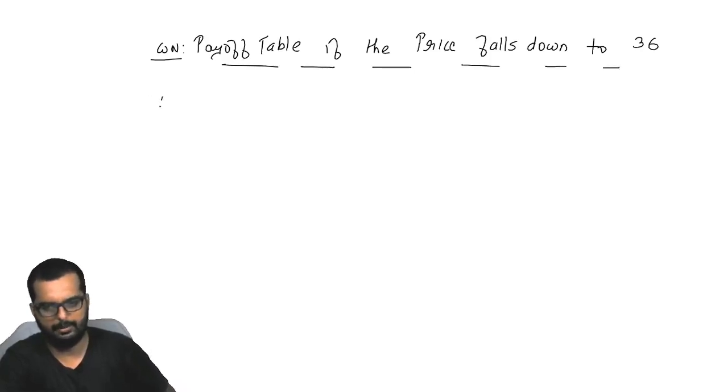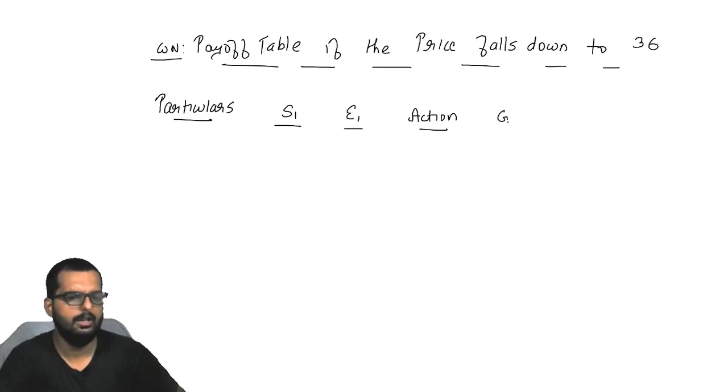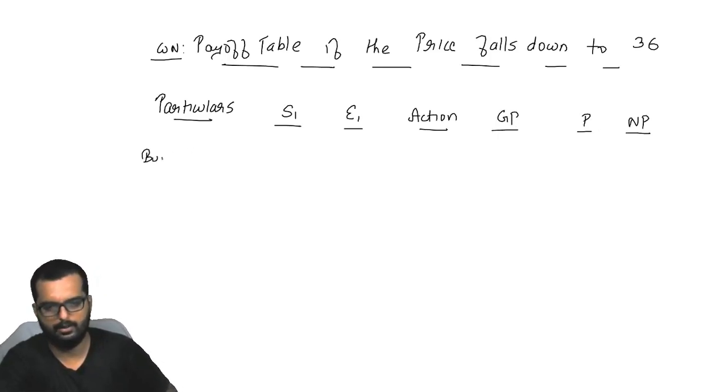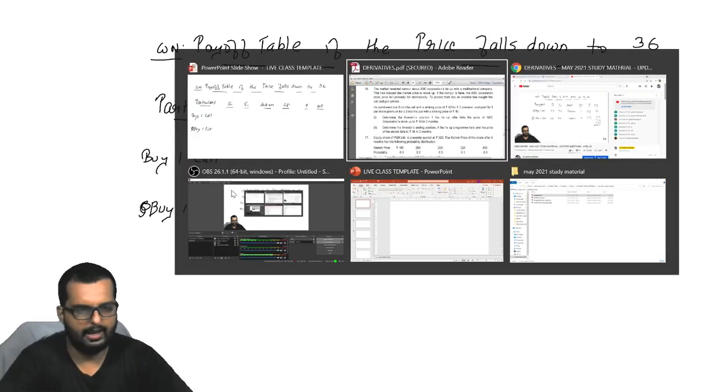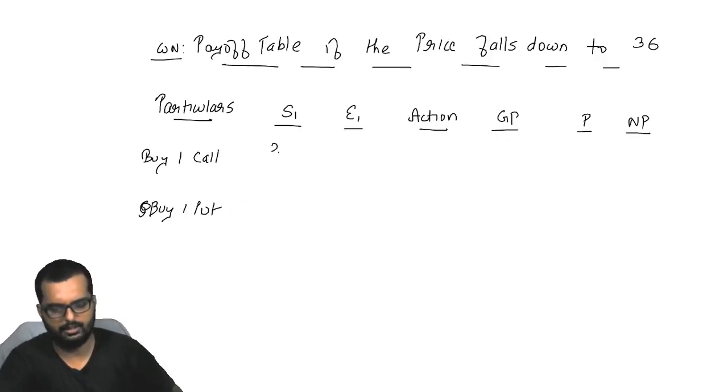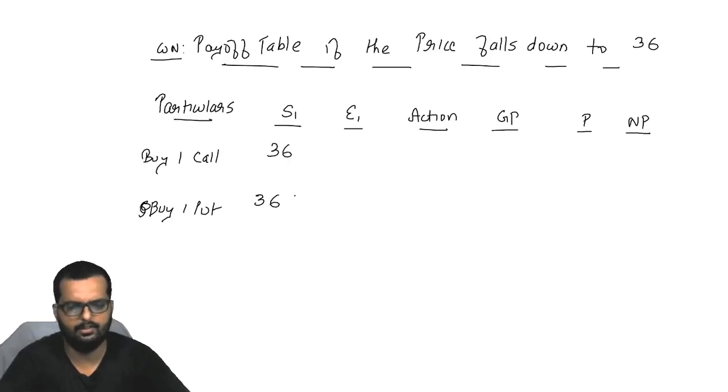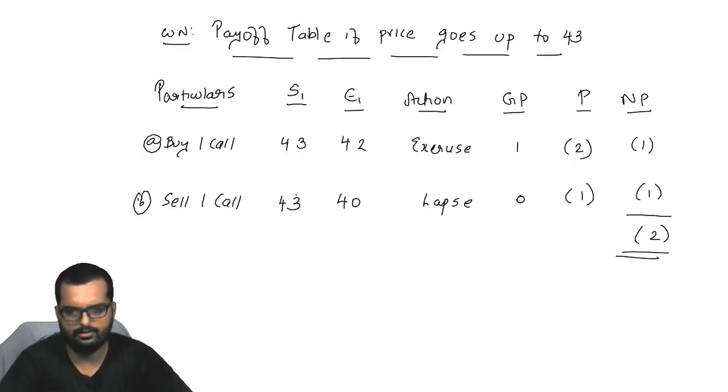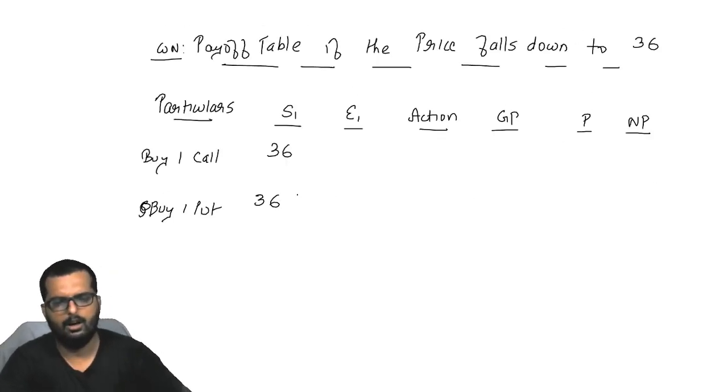Again, I'll draw the same table. It will be particulars S1, E1, action, GP, premium, net profit. Okay. So buy one call, buy one put, and now the market price is said to be how much? It turns out to be 36. Friends, let me know if I am fast or slow. Accordingly, I will make my pace adjustable.